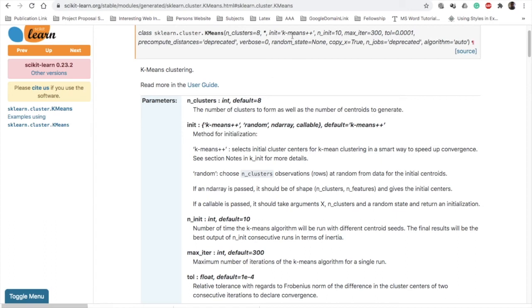By default the k-means++ method is used, which is explained here. And n_init is the number of times the k-means algorithm will be run with different centroid seeds. If you don't mention any of these parameters, the default value present here will be considered and the algorithm will run.